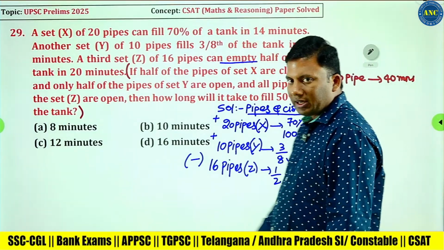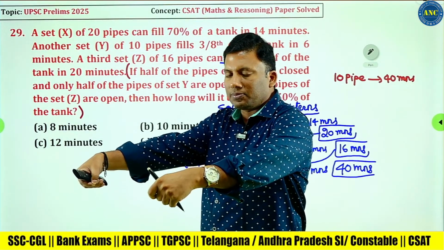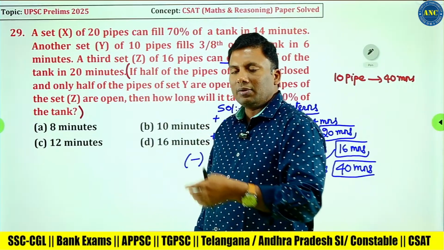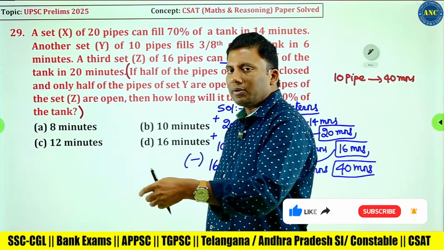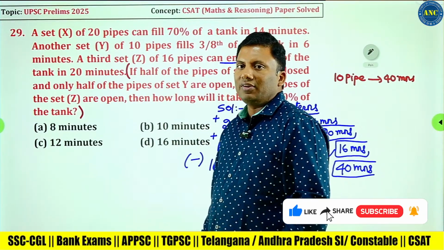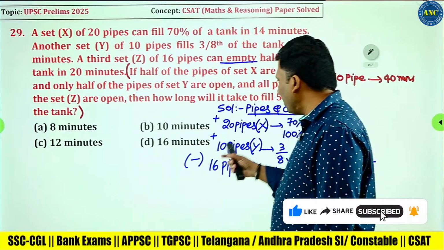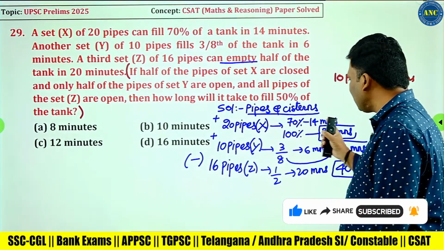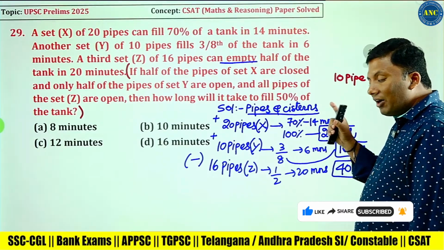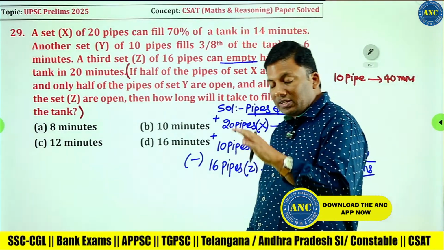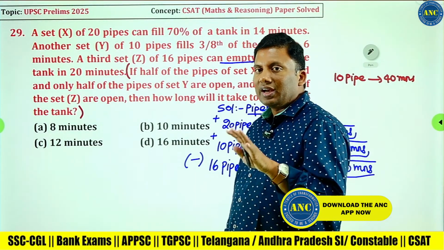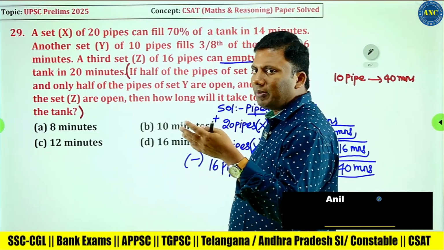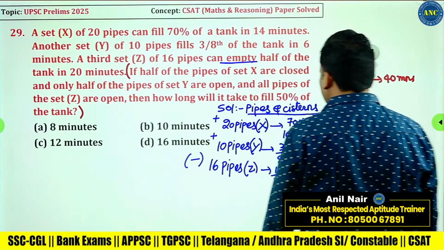Suppose there is a bucket. You keep more pipes, the bucket will be full faster. You keep only one pipe, the bucket filling will take more time. If half of them are closed, the remaining 10 pipes will take double the time, 40 minutes.